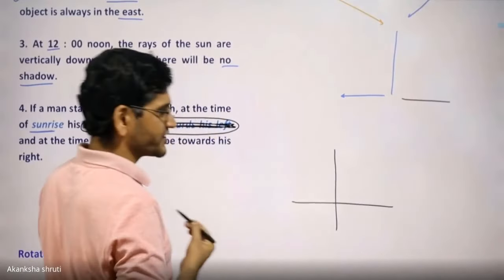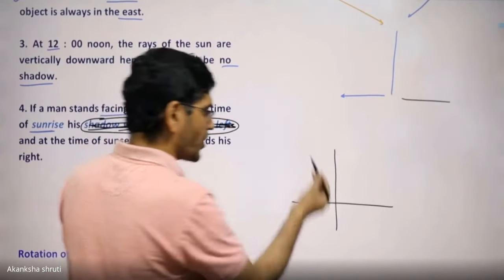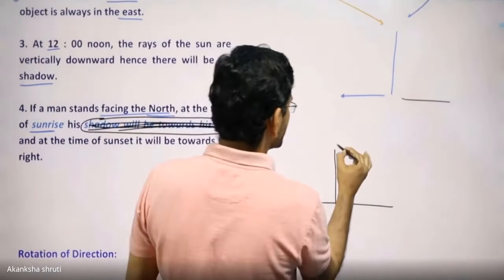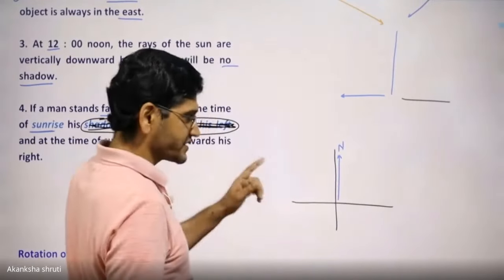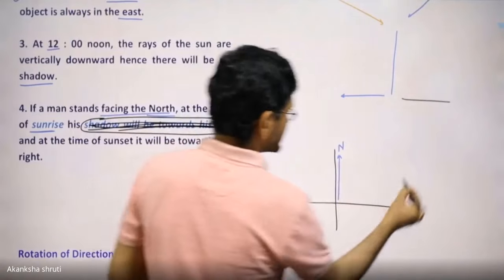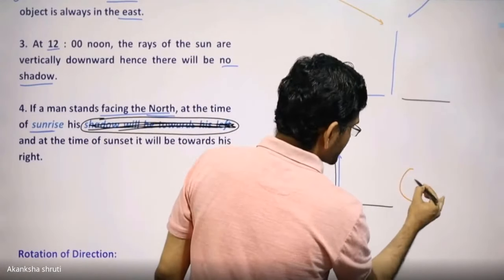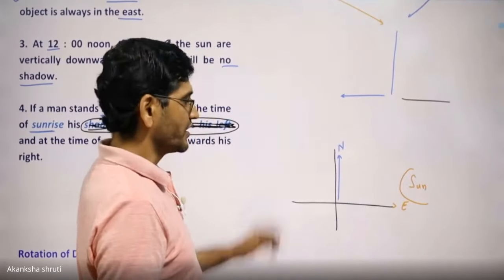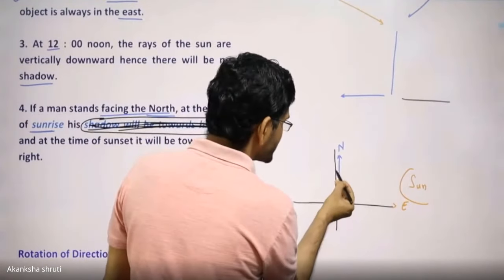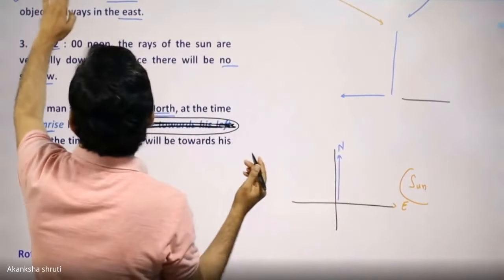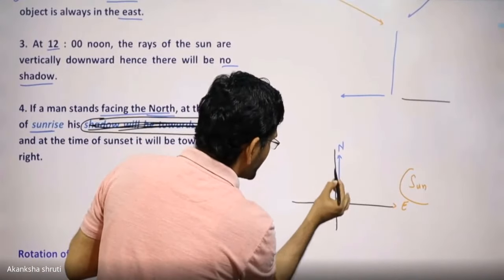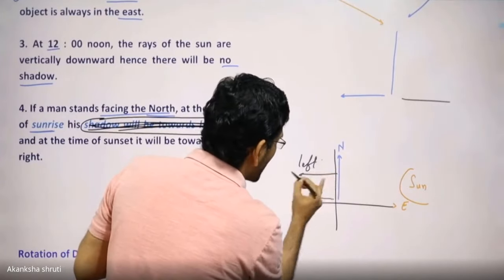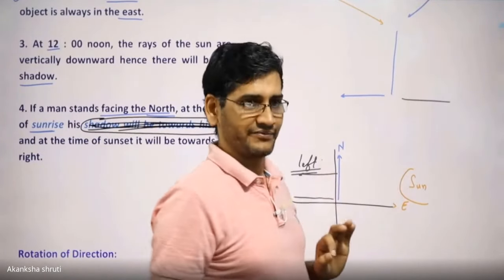Example, let us consider this part itself. We want to draw the shadow. Just forget the rest of this part, leave it, and let us find in which direction this shadow will be. When the man is facing north and it is the time of sunrise, means what? Students, our reference direction is this one. Man is facing north, means a man is there who is facing toward this north. Then it is the time of sunrise, means the sun is somewhere always here. So here is the sun, because it is always in the east, it is talking about sunrise. Where? Whether in left or right. So student, with respect to this, we have to talk about the shadow. So the shadow will form here, somewhere here, means in his left. So the shadow will form in left.